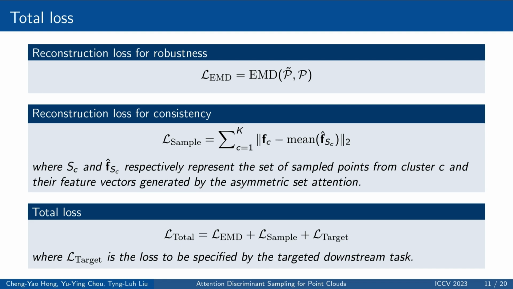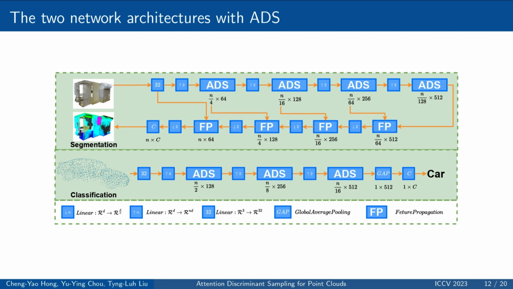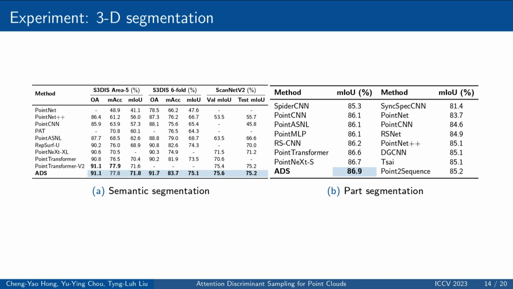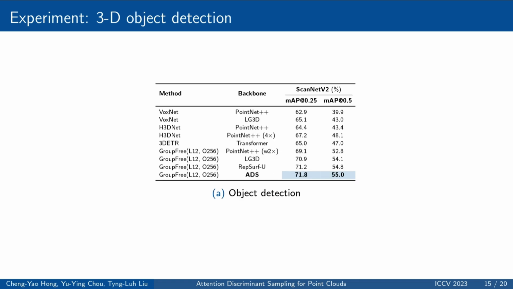We express the total loss of learning ADS by two regularization terms and the targeted downstream loss. The network architecture of ADS is similar to PointNet++, which adopts set abstraction modules. We present the experimental results of ADS on several 3D downstream tasks, such as object classification, semantic segmentation and part segmentation, and object detection. ADS achieves competitive performance with other approaches.